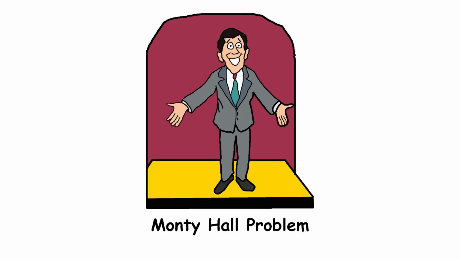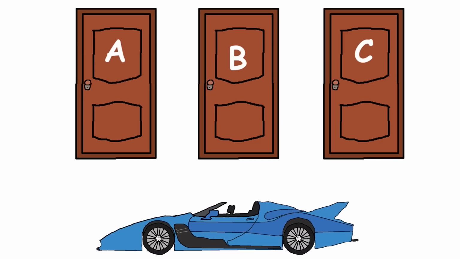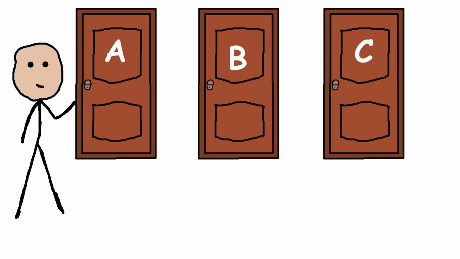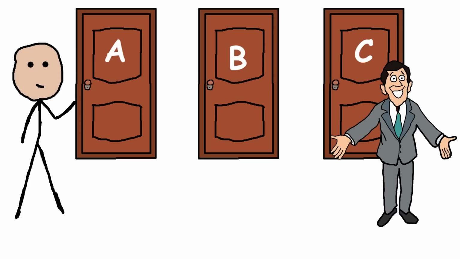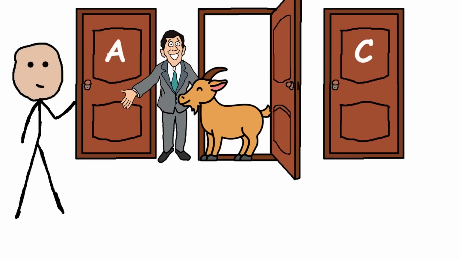You're on a game show and there are 3 doors. Behind one door is your dream car, and behind the other 2 are goats. You pick a door, let's say door A, then the host, Monty Hall, who knows exactly what's behind each door, opens another door, say door B, revealing a goat. Now he gives you a choice: stick with your original choice, door A, or switch to the remaining unopened door, door C.